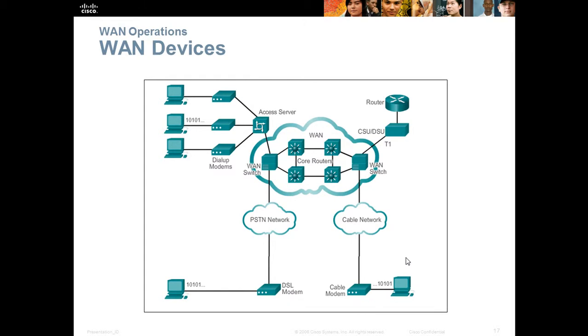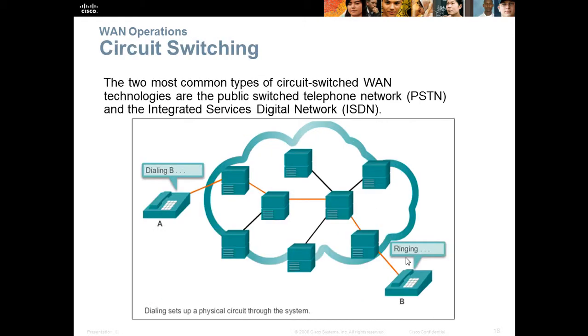These are the different WAN devices, which are not limited to routers, CSU, DSU, core routers, access servers, WAN switches, cable modems, DSL modems, etc. Circuit switching. The two most common types of circuit switching in WAN technologies are the PSTN, which is the public switched telephone network, and ISDN, which is the integrated services digital network.